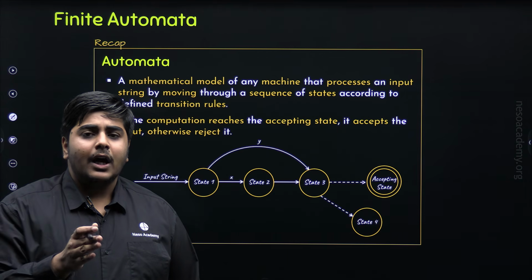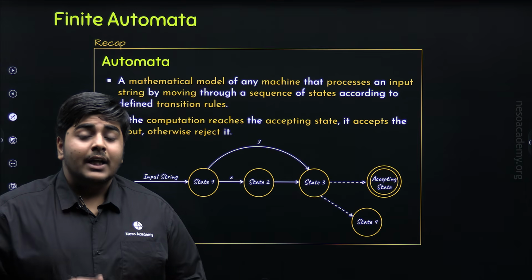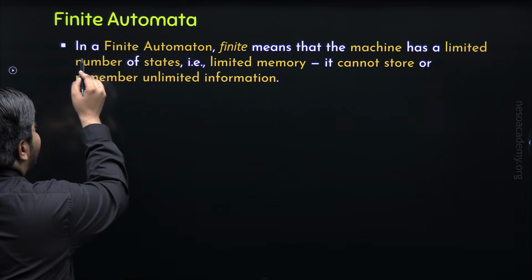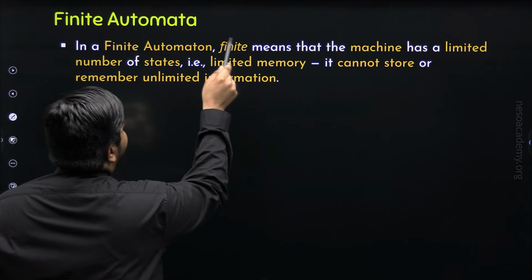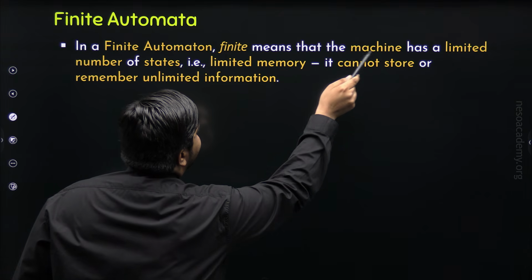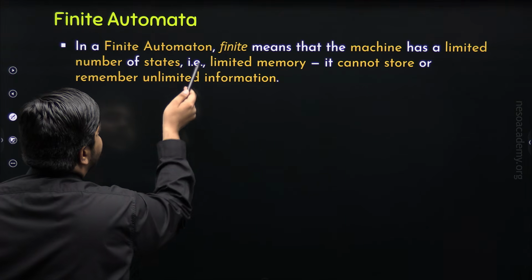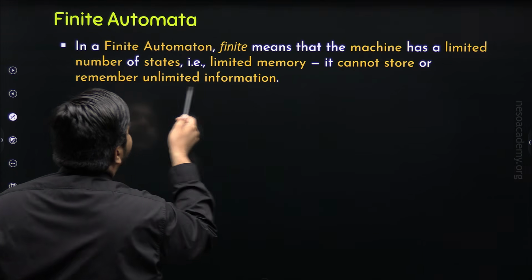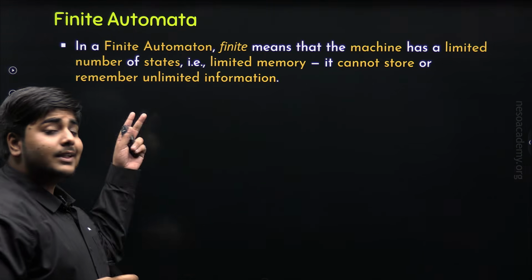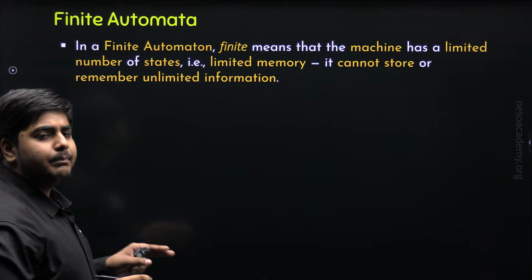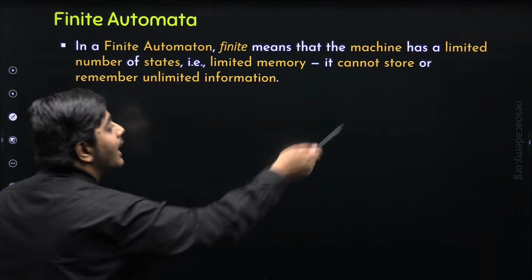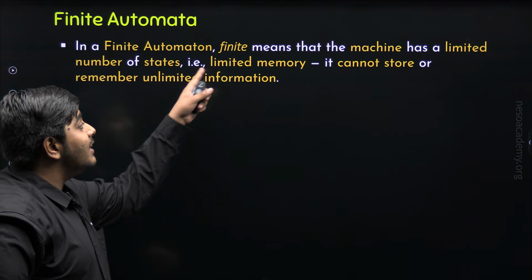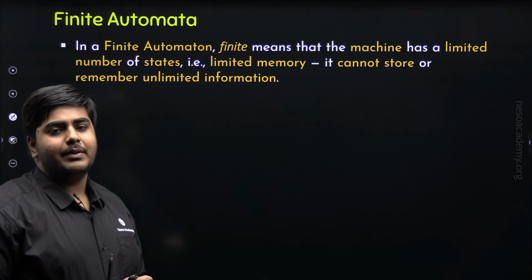Finite automata is the type of automata that has a very limited memory. I have written that in a finite automaton, the word finite means that the machine has a limited number of states, that is, limited memory. It cannot store or remember unlimited information. Now, what does that mean? This point simply means that finite automata has a limited or finite number of states, and that is why it has a very limited or small amount of memory.